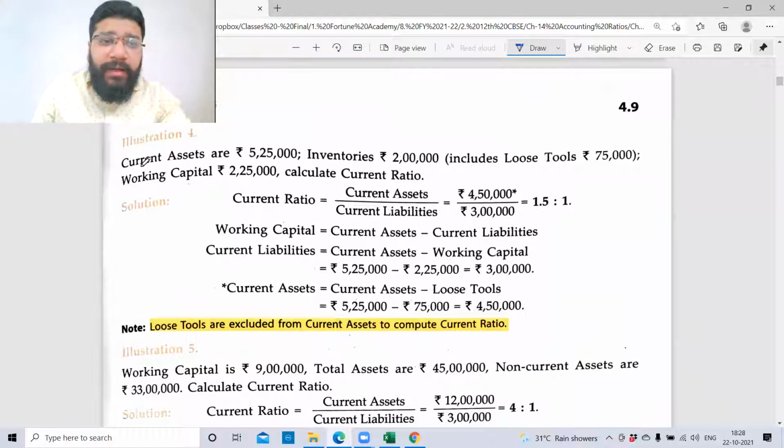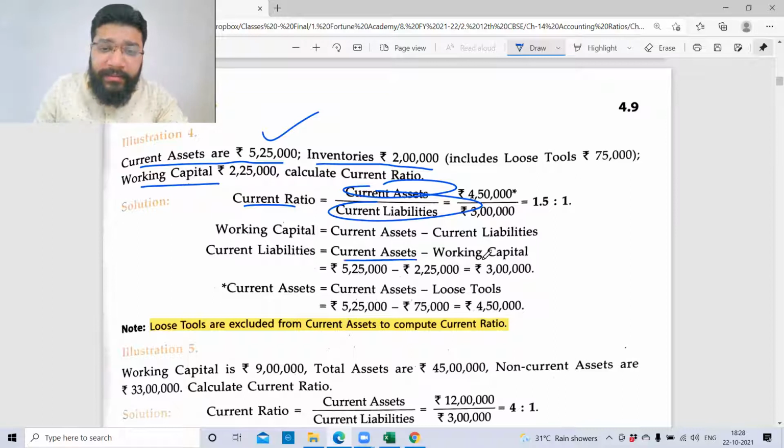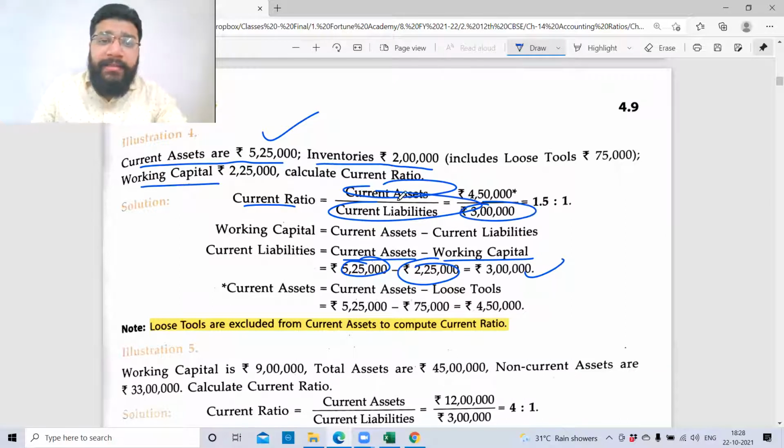Illustration number 4. Current asset is given as 525. Inventory is given as 2 lakh, which includes loose tools of 75,000 rupees. And the working capital is 225. So what is the formula for current ratio? Current asset divided by current liability. Current asset is given, so from current asset, if I minus working capital, 225, I'll get 3 lakh rupees current liability. So current asset is 525.